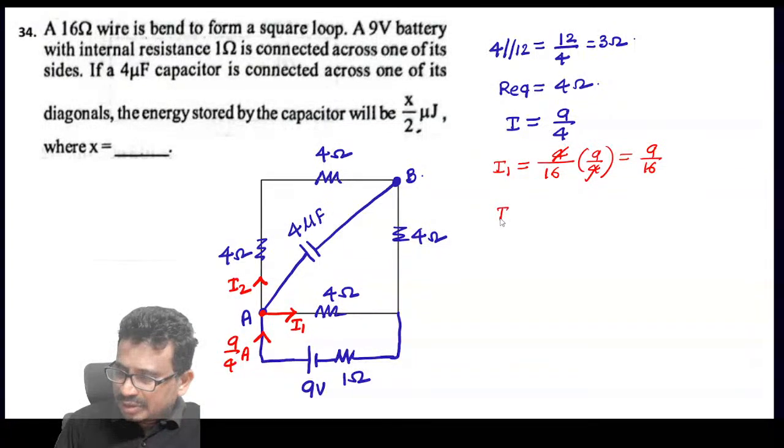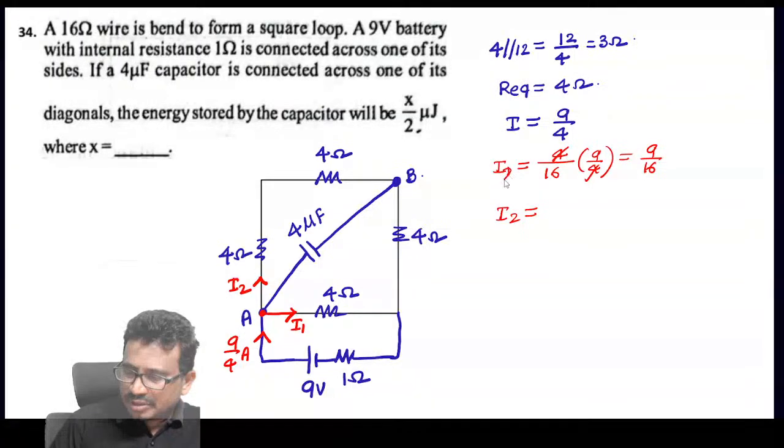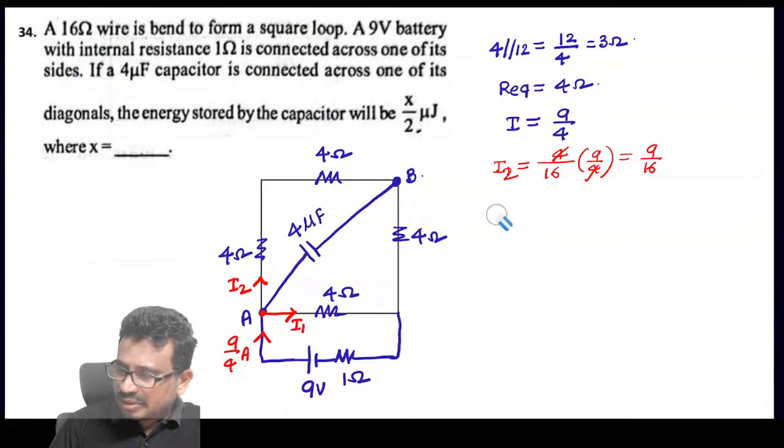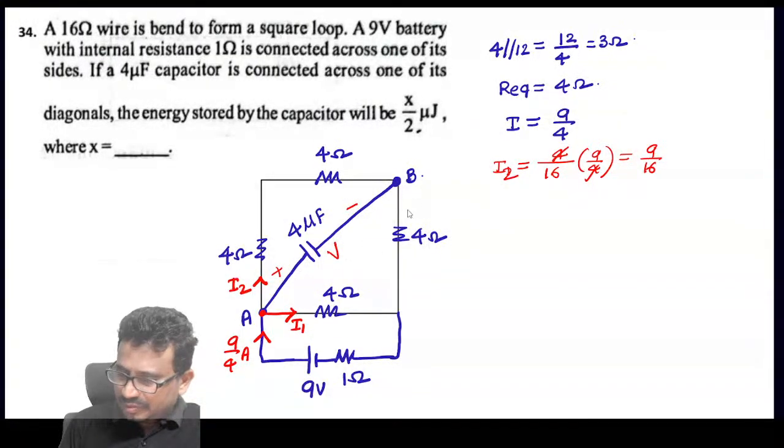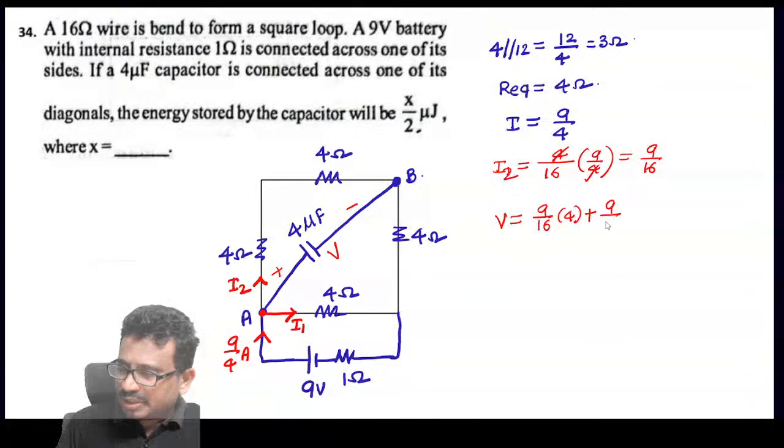So what about this I2 value? Oh no, this is I2 only. This is the I2 value we got, that is 9 by 16. Now we need this voltage here. If I say this voltage is V, then the V value will be equal to 9 by 16 into 4 plus 9 by 16 into 4.